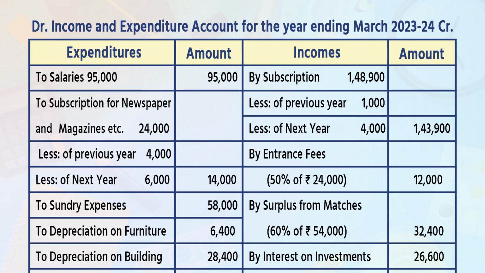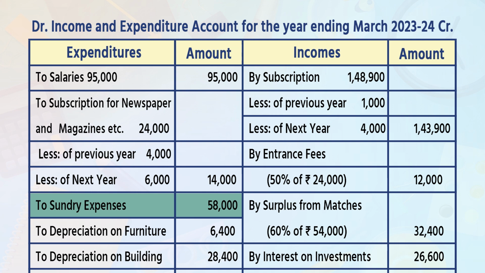Prepare income and expenditure account for the year ending 31st March 23-24. Expenditure side: to salaries 95,000; to subscription for newspapers and magazines etc., write down in inner column 24,000, less of previous year 4,000, again less of next year 6,000. Total of this is 14,000 in the outer column.